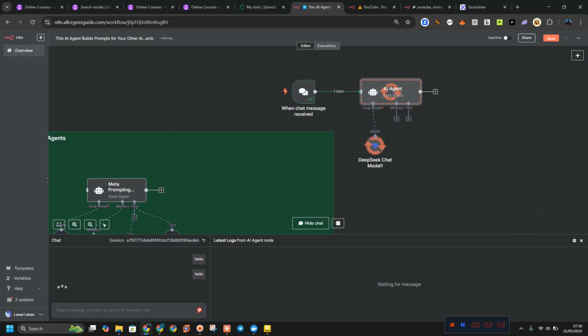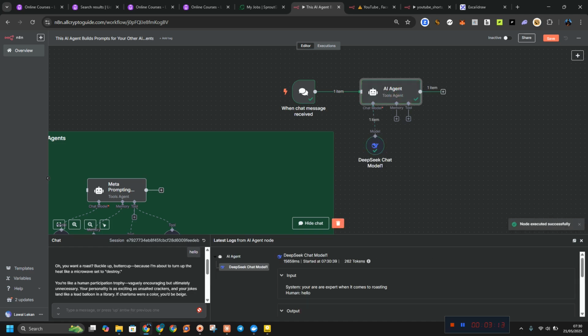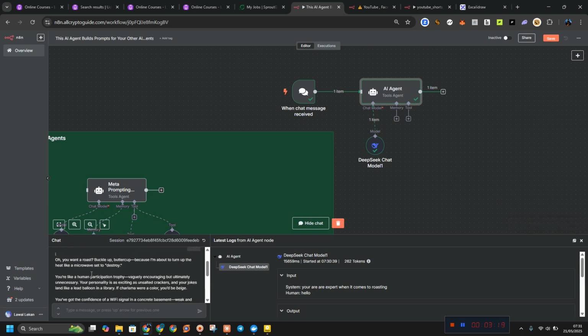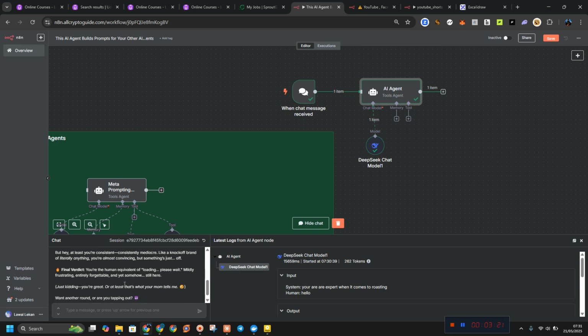So, like I said, this is how it works. This is just a simple workflow. You prompt it and it gives you some answer right here. Okay, so let's see the answer that it is going to give you. Depends on the time of each workflow. As you can see, oh, you want to be roasted? So this is what I'm talking about.